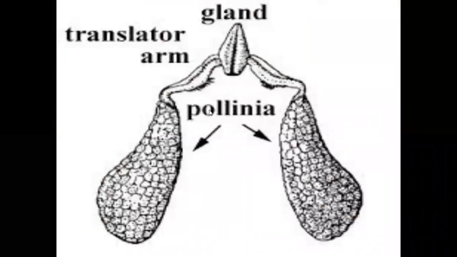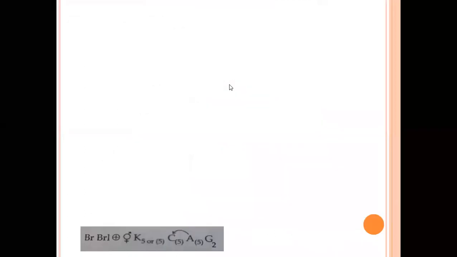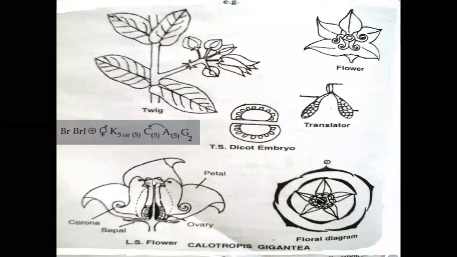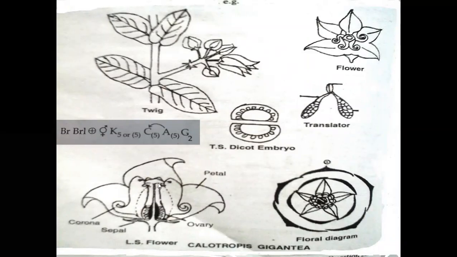Here it is, the corpusculum translators are developed. They look like lambda shaped translators. Here, the translators are developed on the terminal part of the stigma. Anther filaments, anther lobes: these are developed on the terminal part of the stigma.